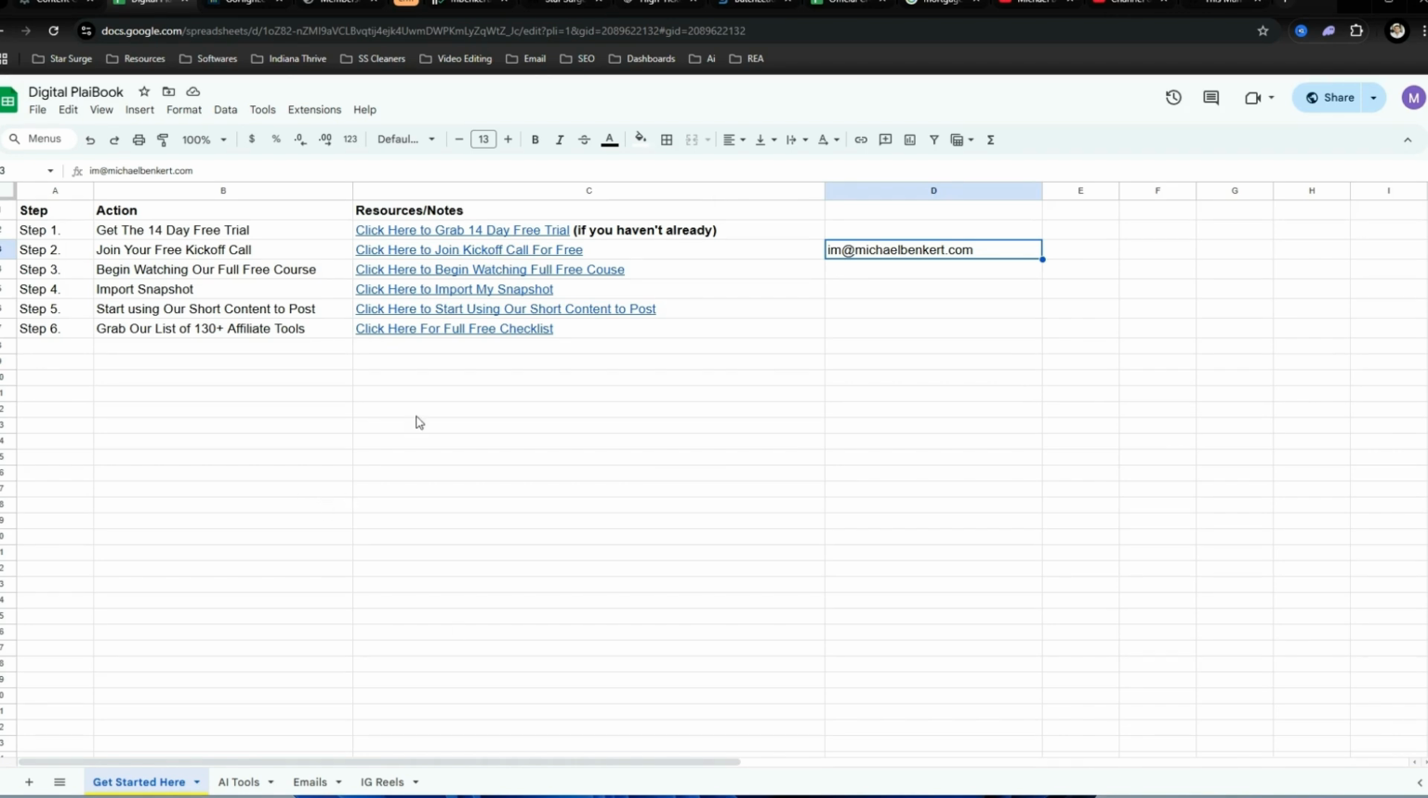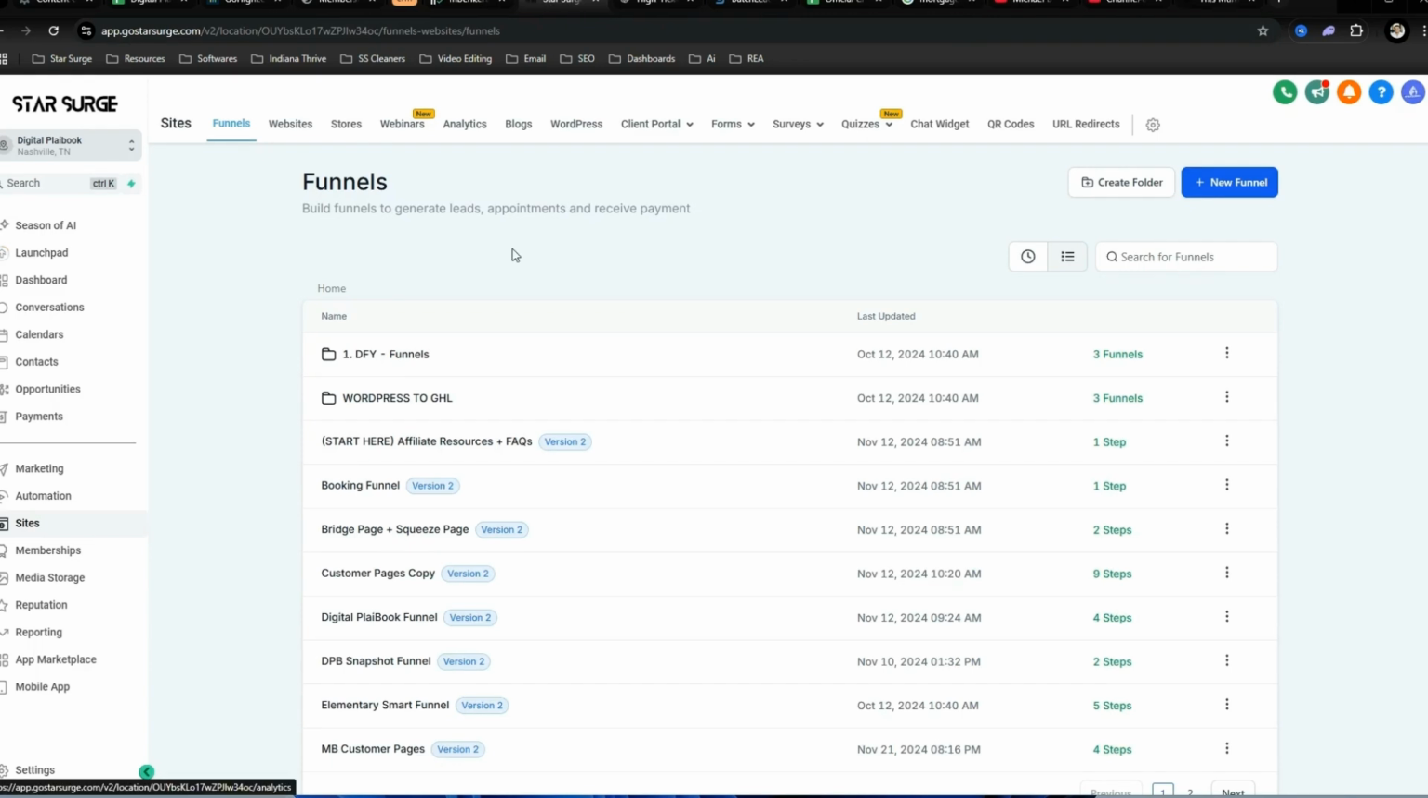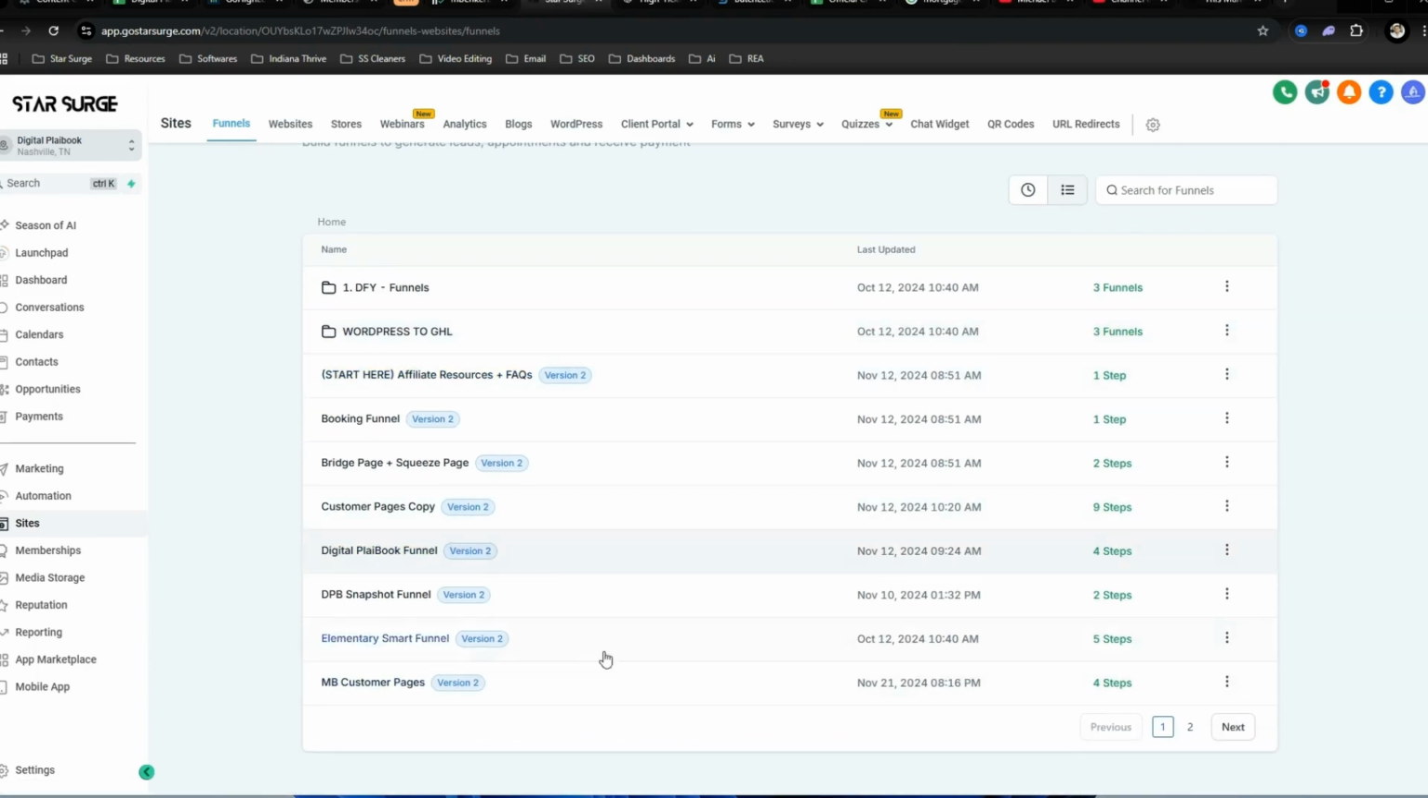So going back into the video, let's import that snapshot. And what that's going to do is once you have that GoHighLevel account, it is going to allow you to import all of my systems and backend stuff directly into your account. So boom, you would click import. And then, like I said, it gives you access to all of this stuff, the email automations, and it just makes everything transitioning so much easier.